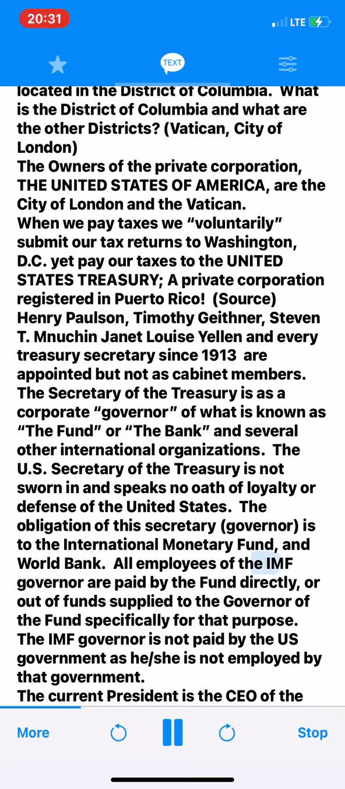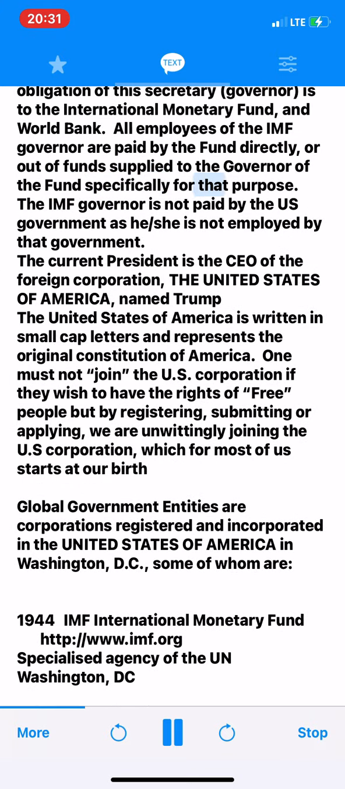All employees of the IMF governor are paid by the Fund directly, or out of funds supplied to the governor of the Fund specifically for that purpose. The IMF governor is not paid by the U.S. government as he or she is not employed by that government. The current president is the CEO of the foreign corporation, the United States of America, named Trump.